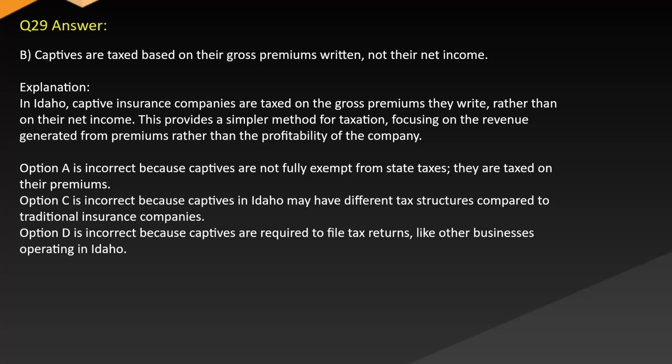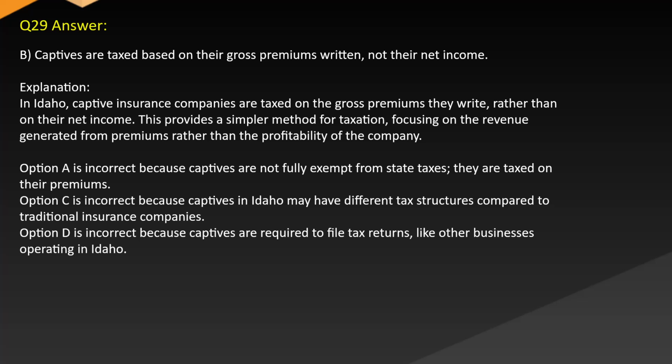Answer: B. Captives are taxed based on their gross premiums written, not their net income. Explanation: in Idaho, captive insurance companies are taxed on the gross premiums they write rather than on their net income. This provides a simpler method for taxation, focusing on the revenue generated from premiums rather than the profitability of the company.